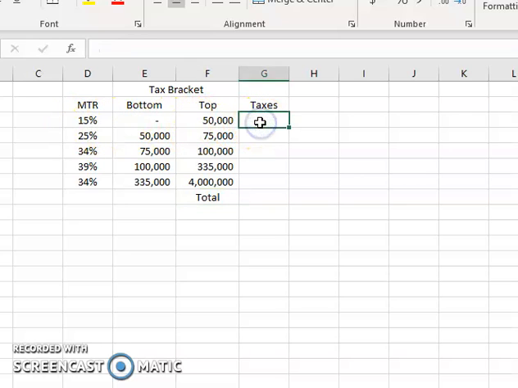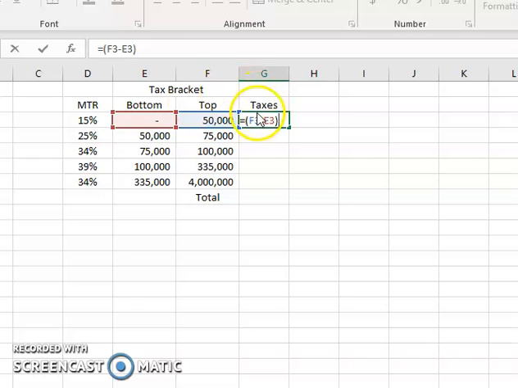Then we can set up a formula here. Equals, use our parentheses: the top of the bracket minus the bottom of the bracket. If we do this, we'll only have to do it once, and we can pull it down.